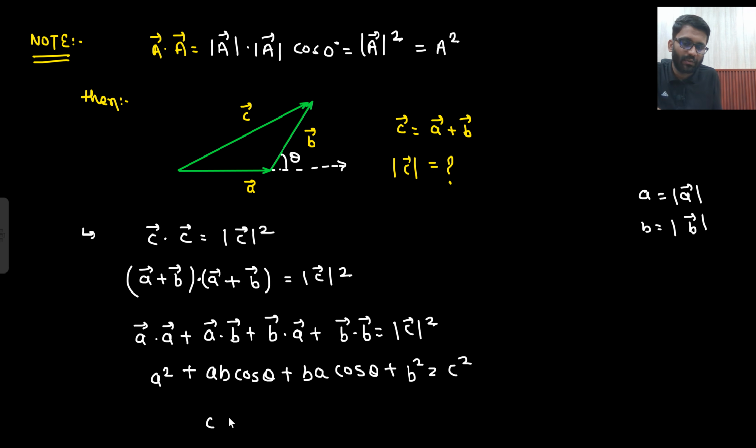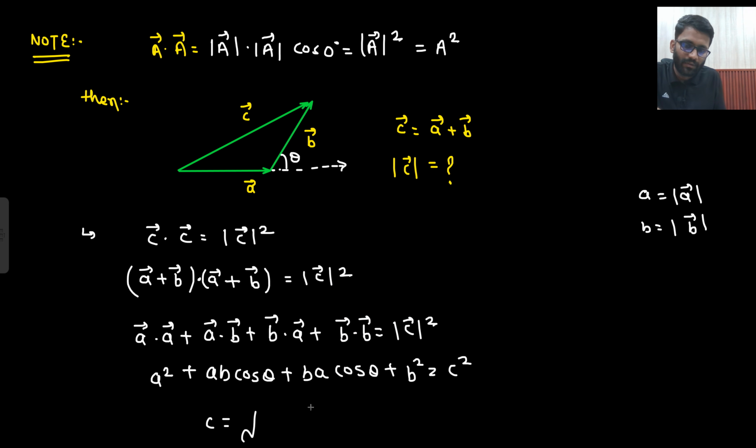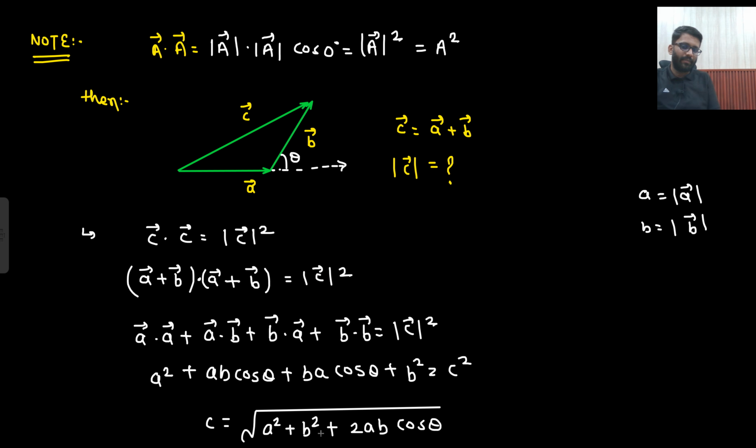So from here what you get? C is equal to under root A square plus B square plus 2AB cos theta, right? So this is your C, right?